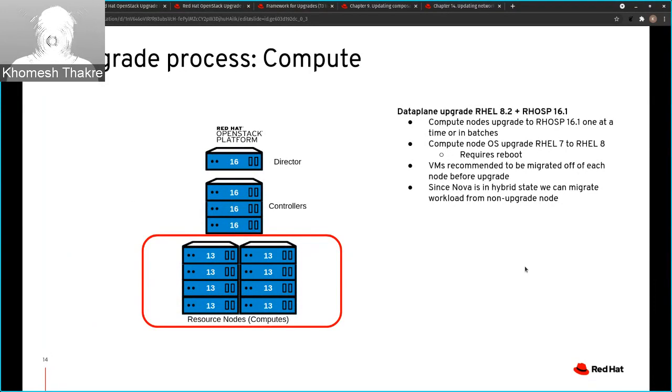The compute node base OS will be upgraded from RHEL 7 to RHEL 8, so we are going to require a reboot. So it's recommended to migrate and evacuate all the VMs before initiating the upgrade. Since Nova is in hybrid state, you should not have any issues migrating VMs from non-upgraded to upgraded nodes or vice versa.